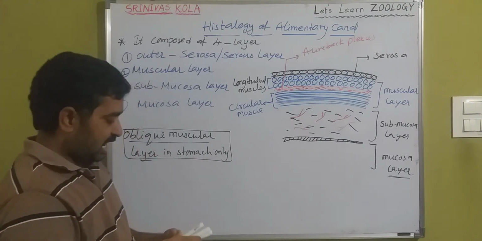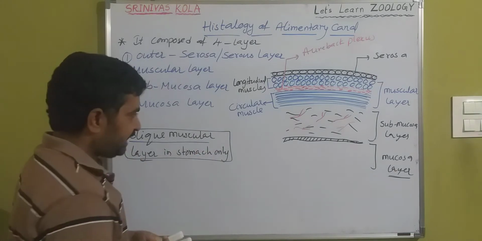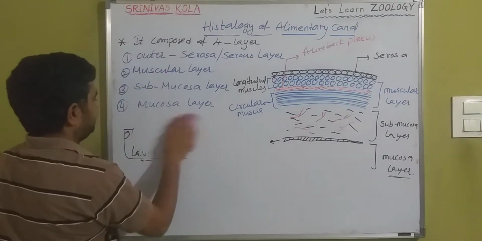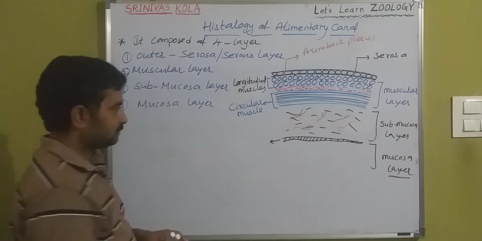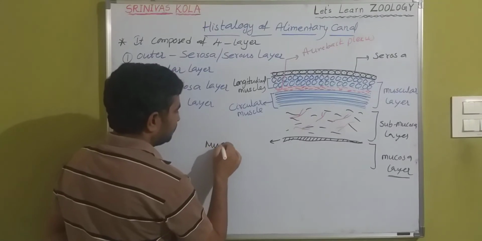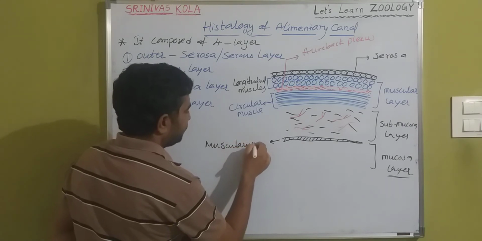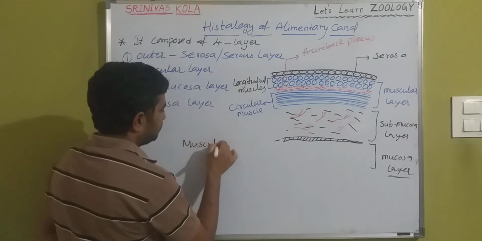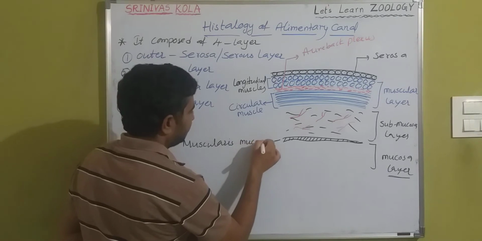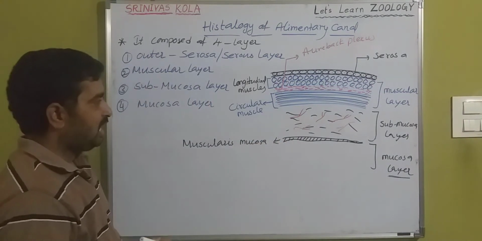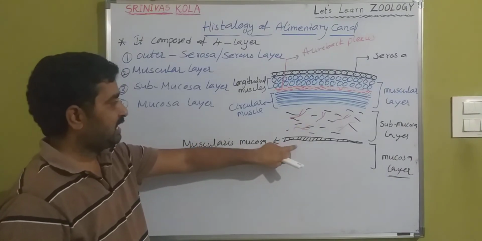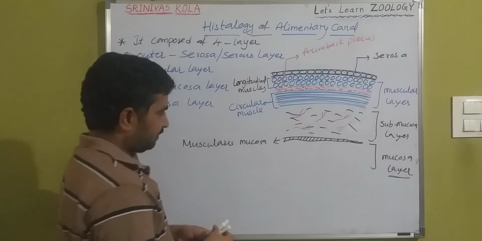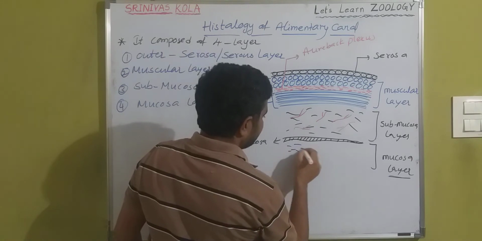The innermost layer includes three sublayers. First, just below the submucosal layer, is the muscularis mucosa. Next is the lamina propria.